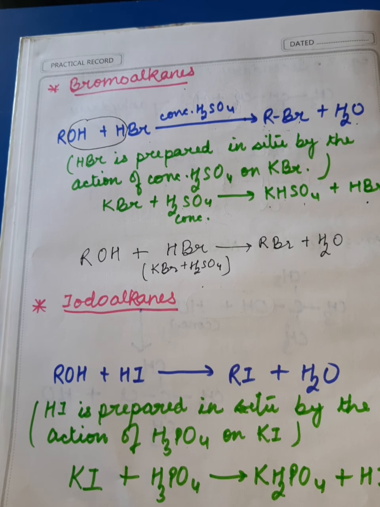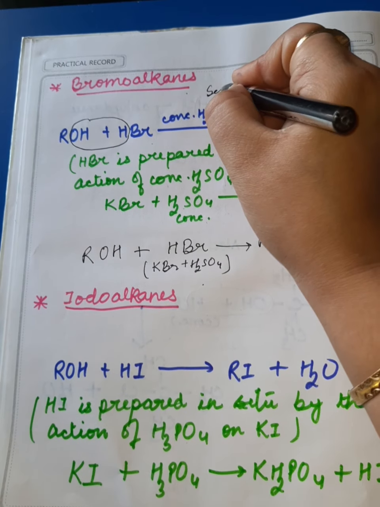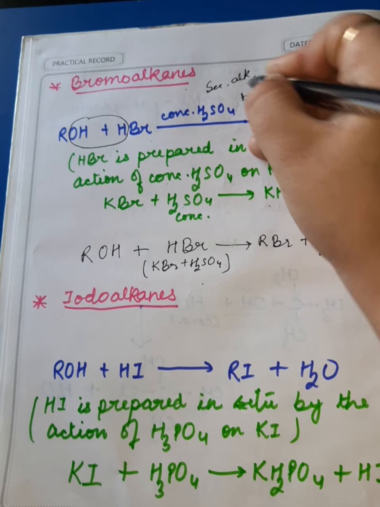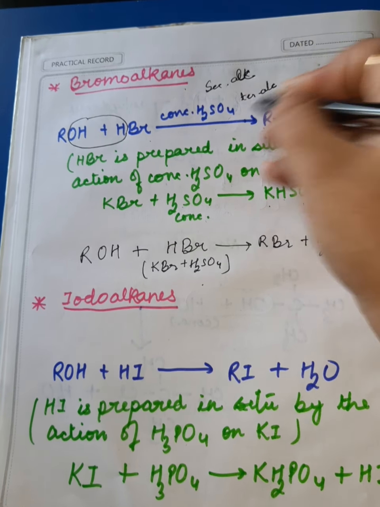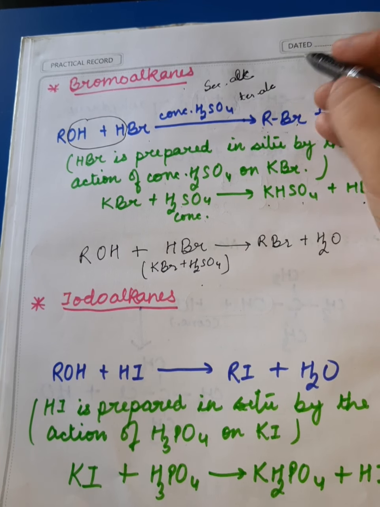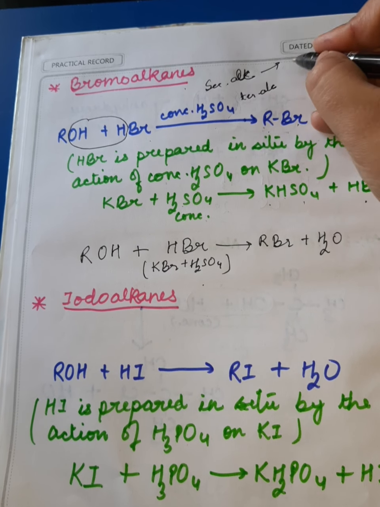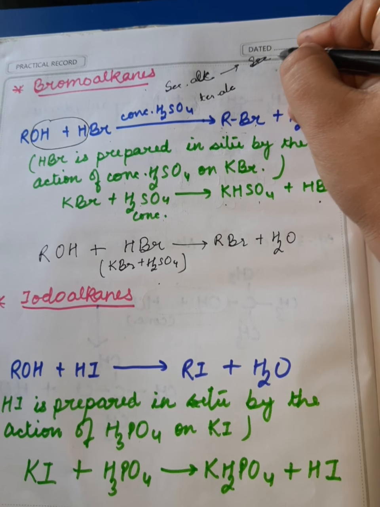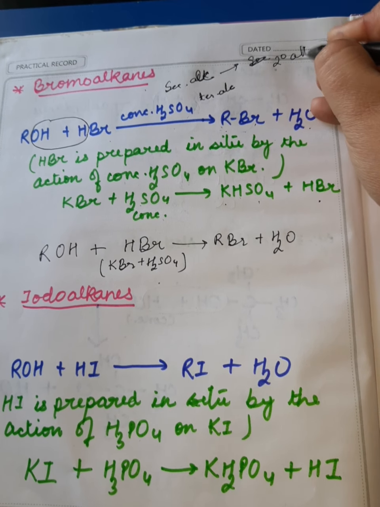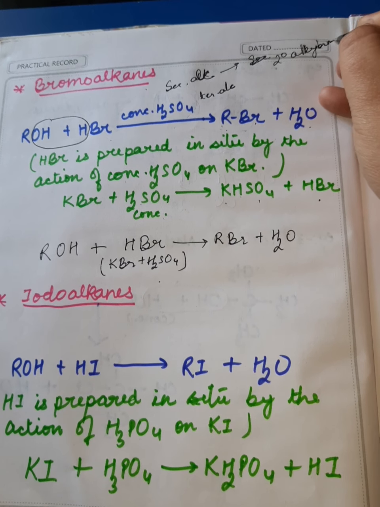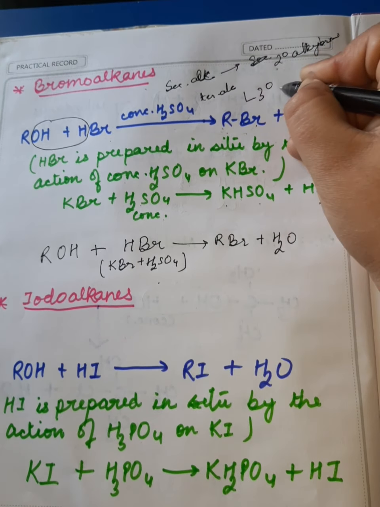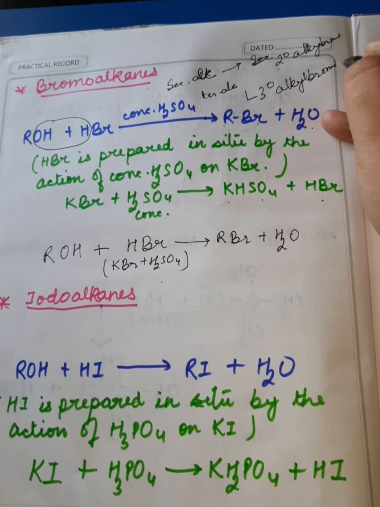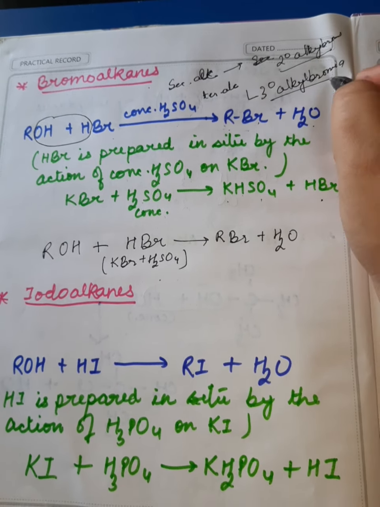So if we take any secondary alcohol or tertiary alcohol, and then you form secondary alkyl bromide or 2 degree alkyl bromide, or you form 3 degree alkyl bromide, dear students, they will not be able to form.